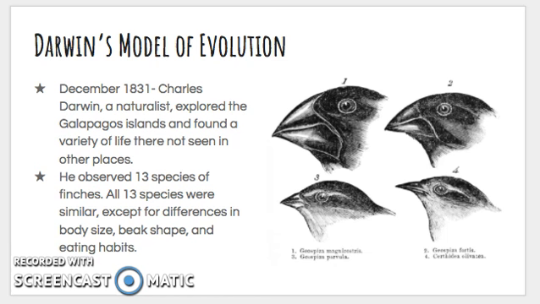One specific organism that he observed was the finch, which is a type of bird. He found that there were 13 species in all, and all of the species were similar, except they had differences in body size, beak shape, and eating habits. You can see a few different pictures of these finches and what their beaks look like.